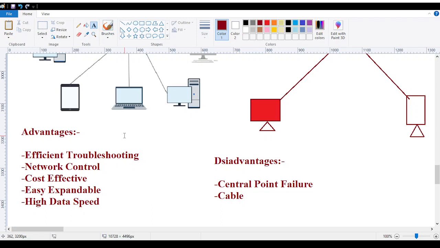Okay. So this is the whole concept of the star topology. I hope this is also understood by you. Correct?